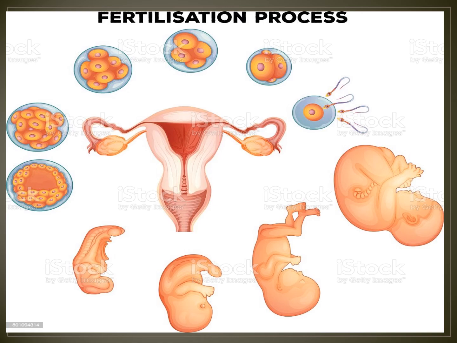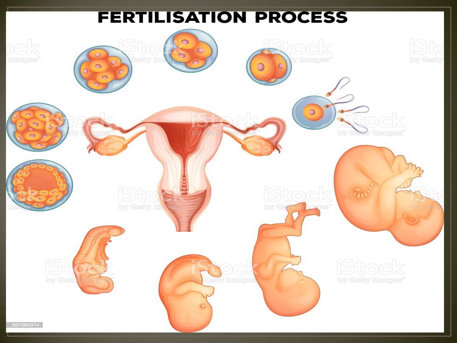The zygote divides. After the zygote, 2 cells, 3 cells, 4 cells, many cells are forming. After that, like a small baby, all organs will form. See the picture, the baby picture. The placenta is inside, the umbilical cord, the fetus, the amniotic fluid.